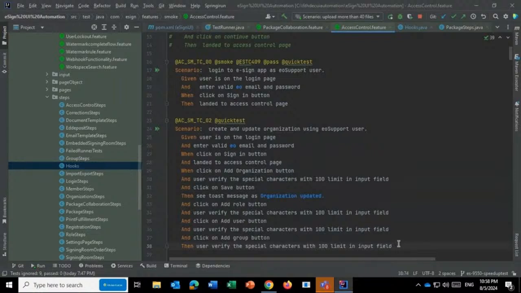So this Cucumber is a hub which integrates all the team members together: developers, testers, product owner, exactly what we are going to do for this functionality. That's why Cucumber was developed. With UI automation, everyone will be using Cucumber, and with REST API also, we are going to use the Cucumber format.